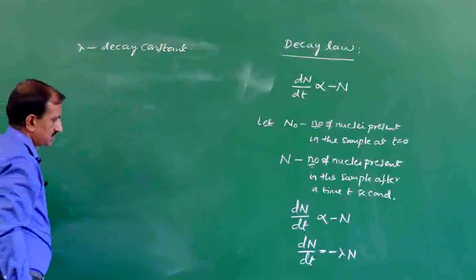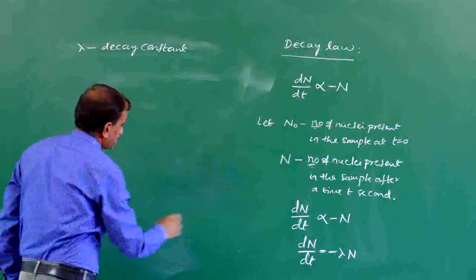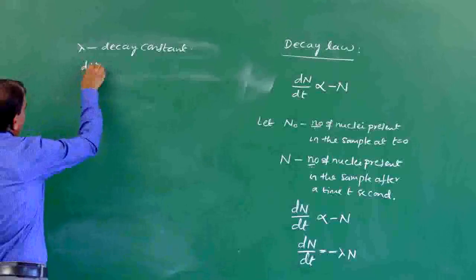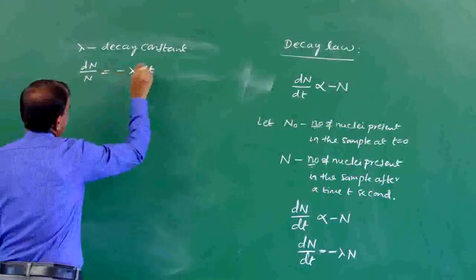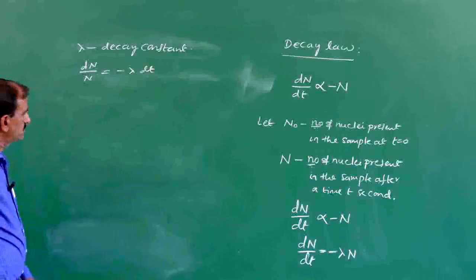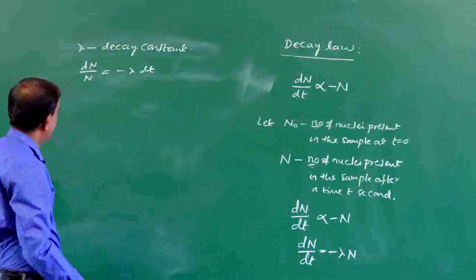By rearranging the terms, we can rewrite this equation as dN by N is equal to minus lambda into dt.